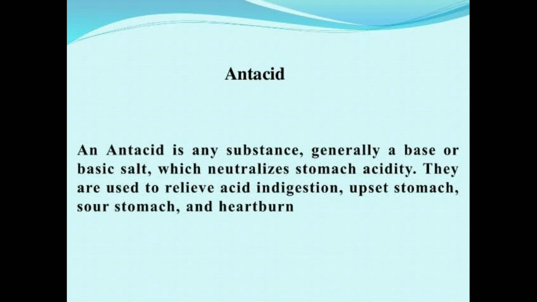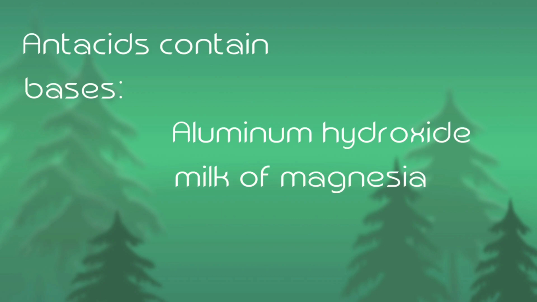They are used to relieve acid indigestion, upset stomach, sore stomach and heartburn. So here is the example of antacids. Antacids contain bases. For example, aluminum hydroxide, milk of magnesia.